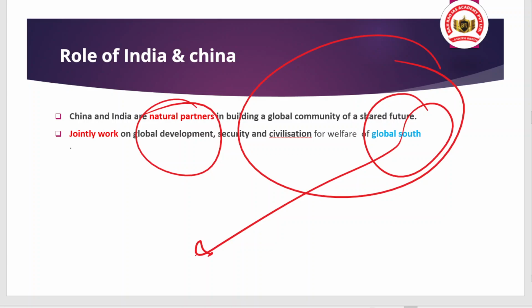What do you mean by global south? So these are the keywords. Maybe you are understanding, but to decode these keywords, it is very important that you can recall it.